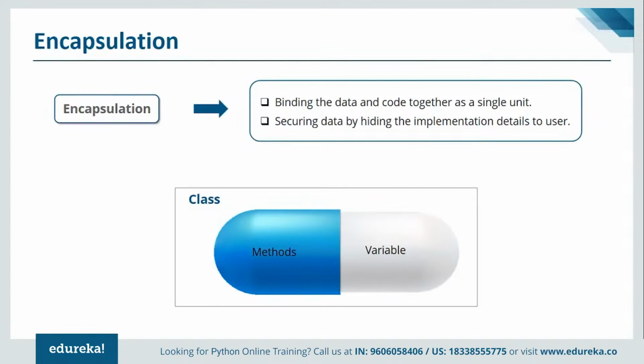There are two major ways through which you can achieve encapsulation. One is by using the getter and setter methods, and the next is by using @property. We'll be talking more about that in our next session, but let me give you a simple understanding.